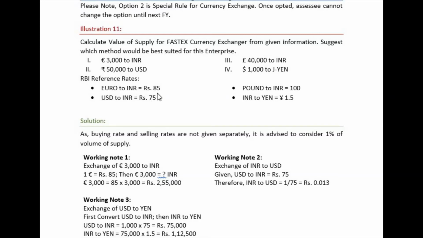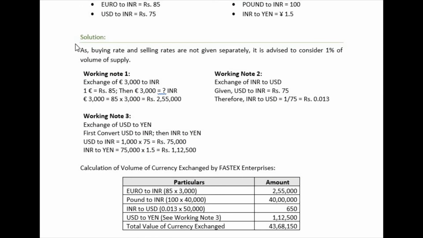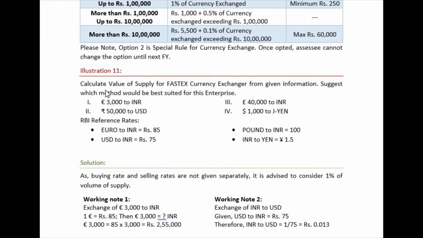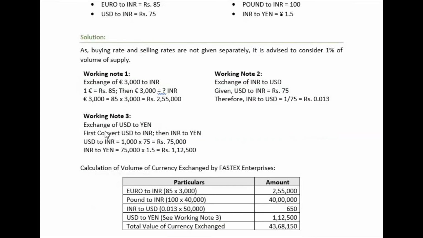Euro to INR is 85, USD to INR is 75, pound to INR will be rupees 100, and INR to yen is yen 1.5. So this is the question given. Let us see the solution. As buying rate and selling rates are not given separately, it is advised to consider 1% of volume of supply. So in this question, both buying rate and selling rate are not given, right? So let us start with it.